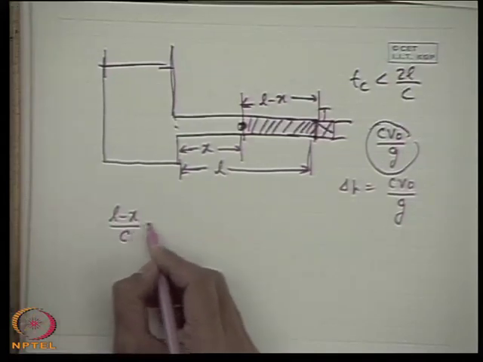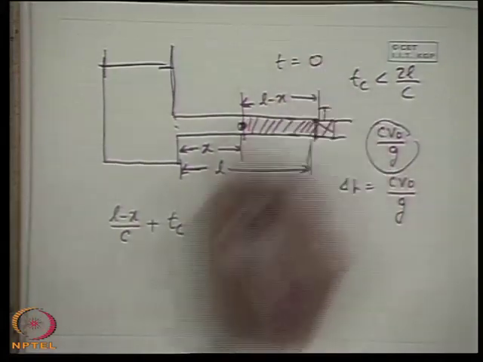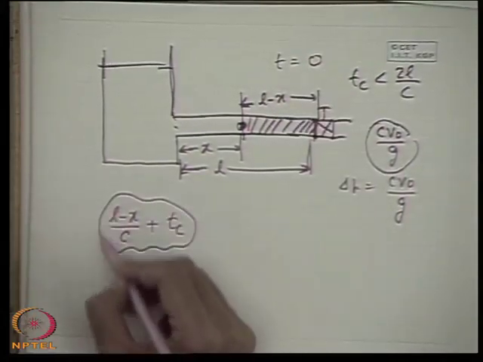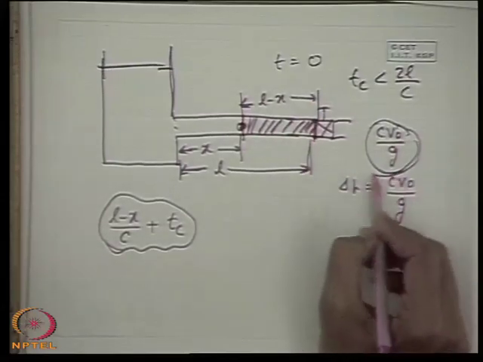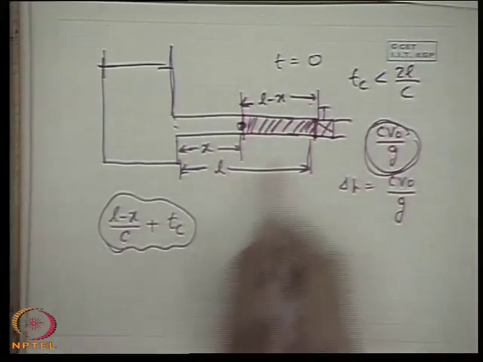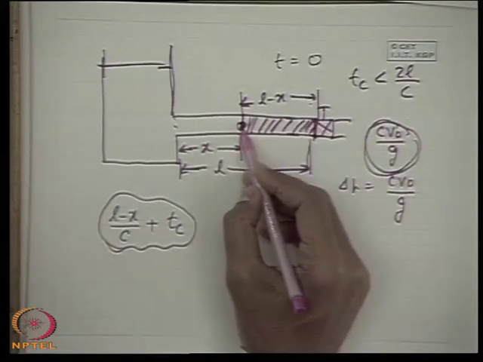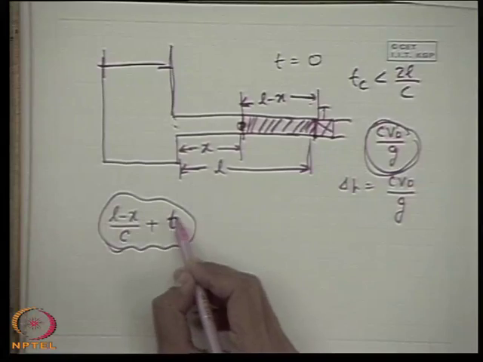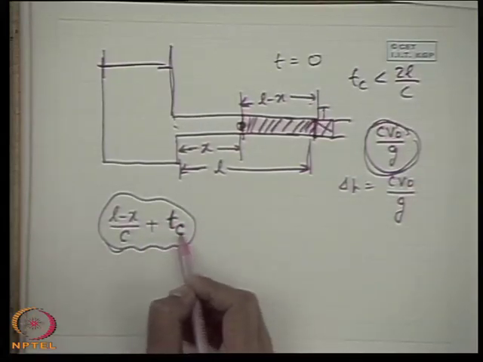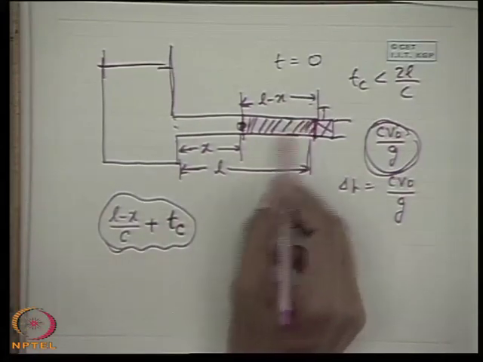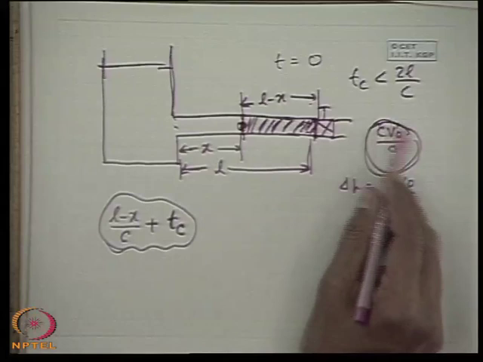Then Tc is the complete closure time. So after L minus x by c plus Tc, the entire part of the pipe will be at the maximum pressure rise.